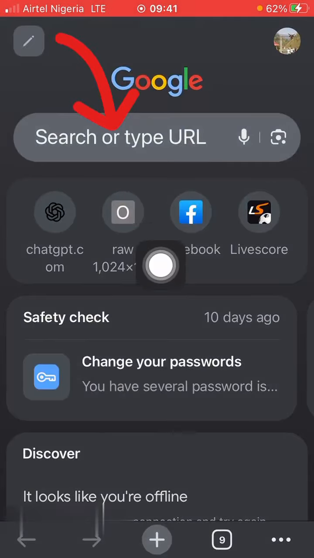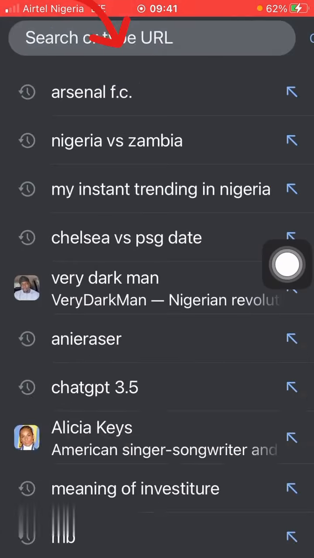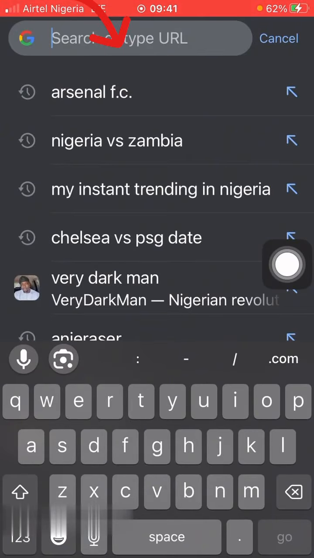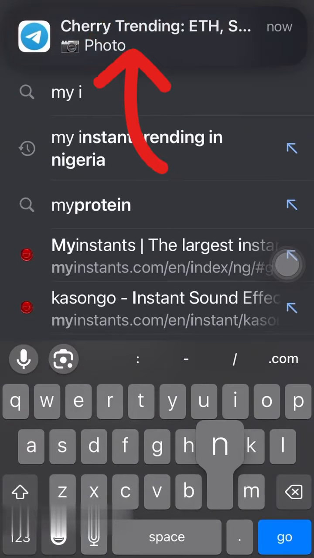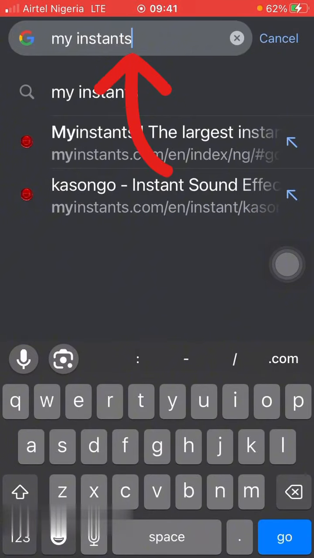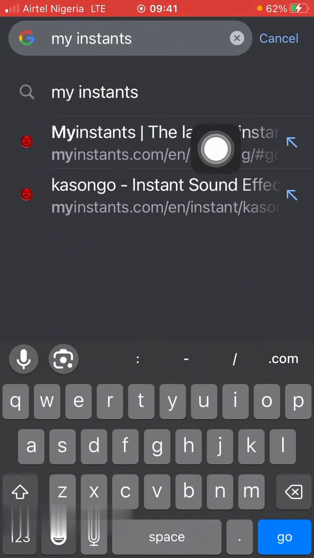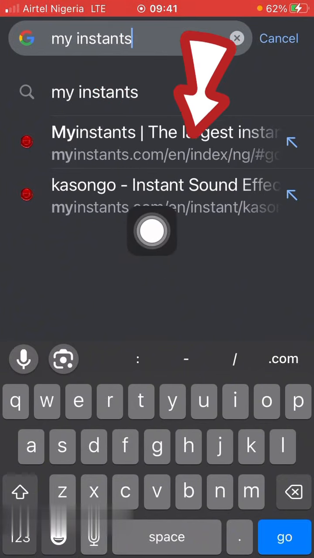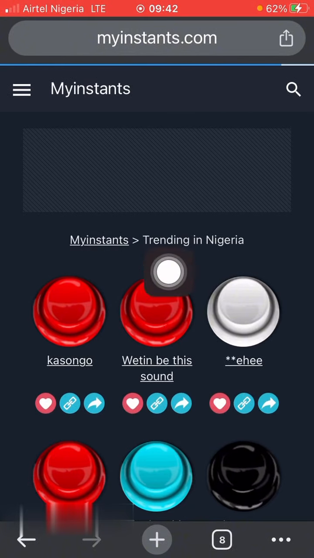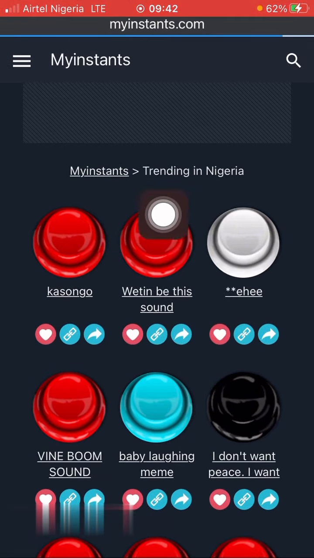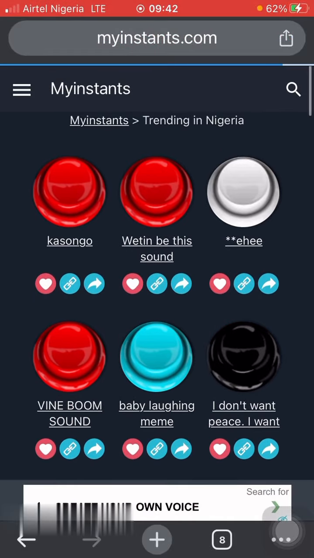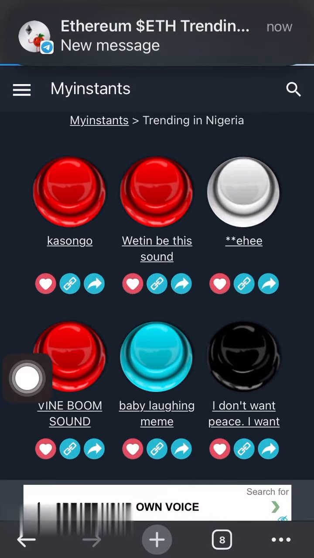Alright guys, so simply go to your browser and type www.myinstance.com. So already it's showing me options here, so I'm going to just click on this. Now they've opened up. Okay, see all of them. You see trending in Nigeria, my instance trending in Nigeria. These are the ones trending in Nigeria even. So like this one, click on this red button, for instance.